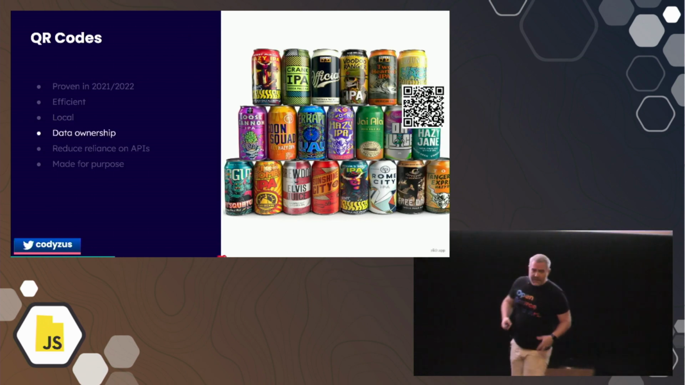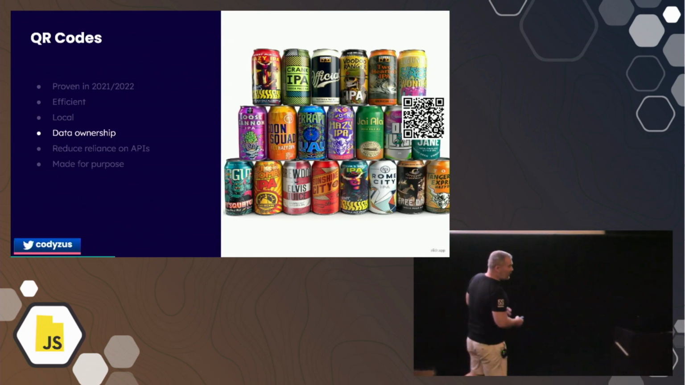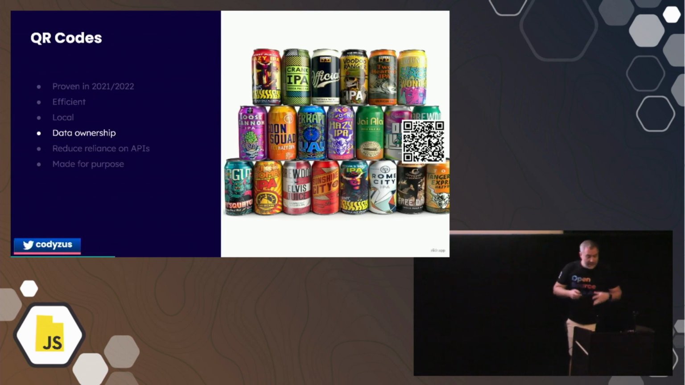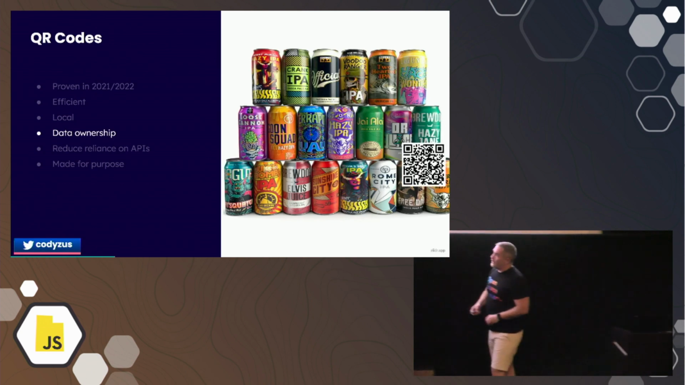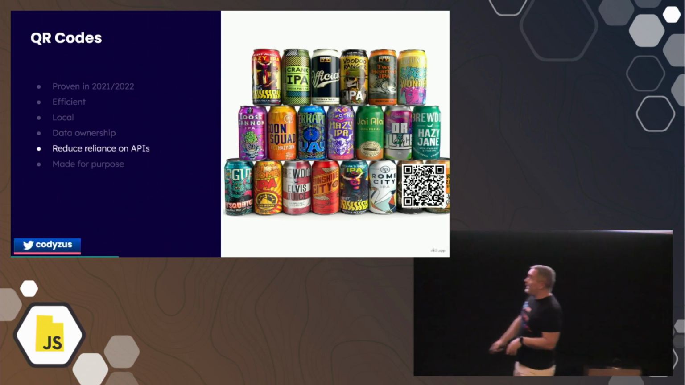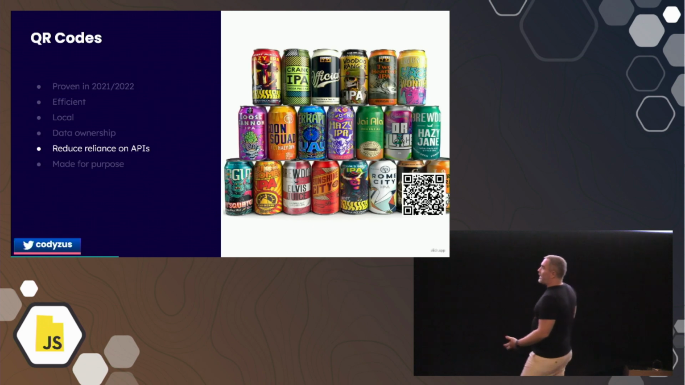And if you're privacy-minded, that's pretty cool too, because it is a local communication. You're communicating between two devices in a physical presence. So you own your data, right? You decide who gets to read that. You decide who gets to scan your QR code. And we're reducing our reliance on APIs.